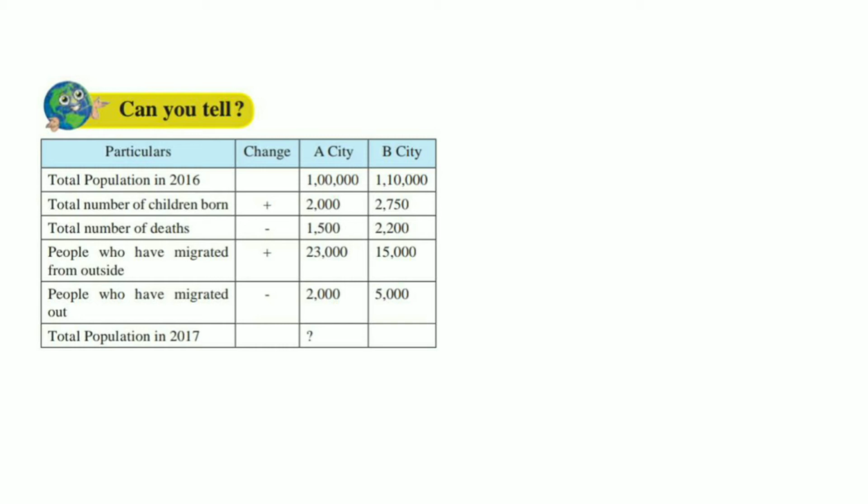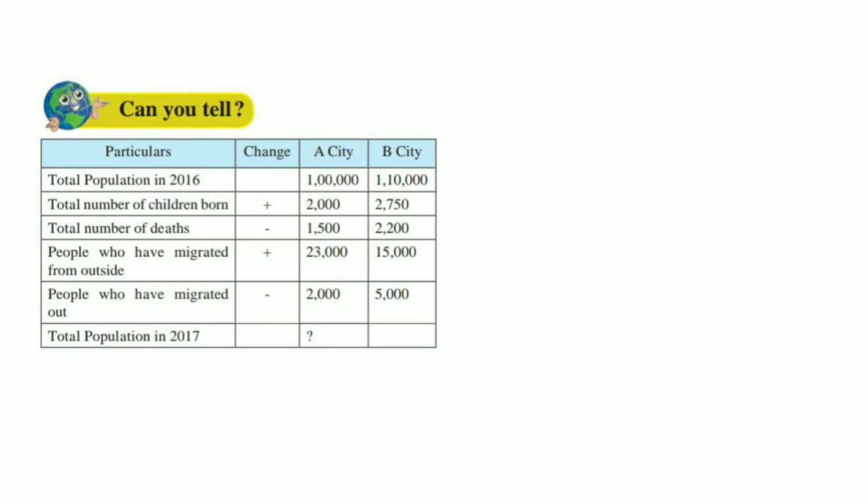Now people who have migrated from outside means people who have entered that city, so we add them: 23,000 people in city A and 15,000 people in city B. Next, people who have migrated out have gone out of the city, so we subtract them. 2,000 people from city A and 5,000 people from city B have migrated out.